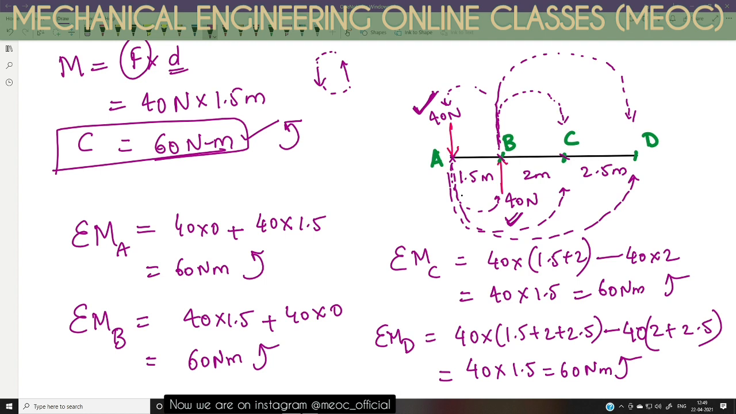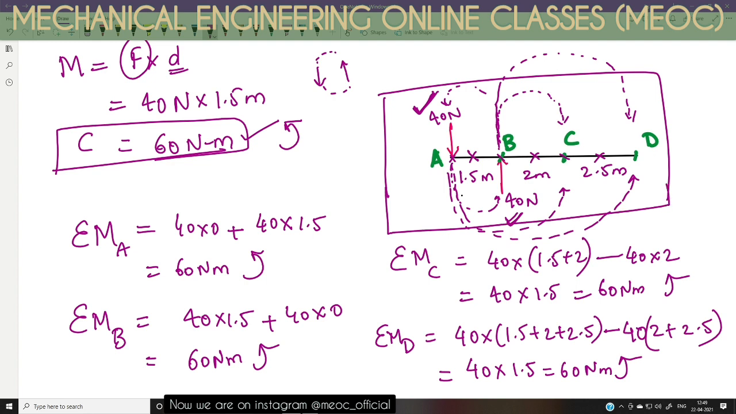For that matter, you can take any number of points anywhere on the plane of the forces. You pick any point and try to find the sum of moments of these two forces about it. Infinite points exist, and no matter what, the sum of moments of these two forces about any point on that plane will be 60 Newton meter. So this is a proof that a couple is a free vector.